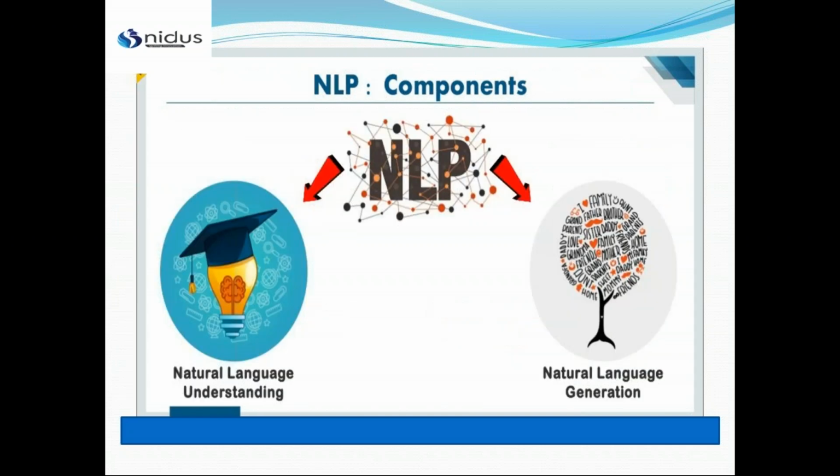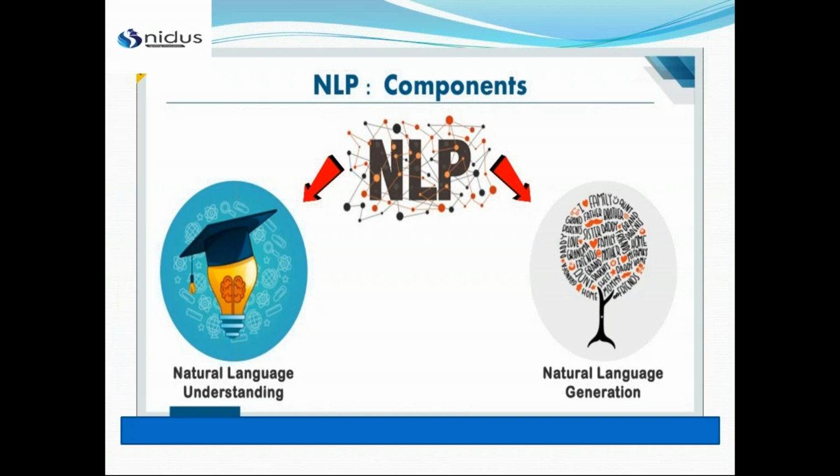Now we'll go to the practical part, because you have to install one library for that. Otherwise, it will take time. So just type in your Anaconda prompt: pip install NLTK.